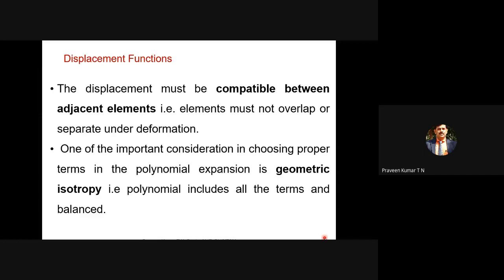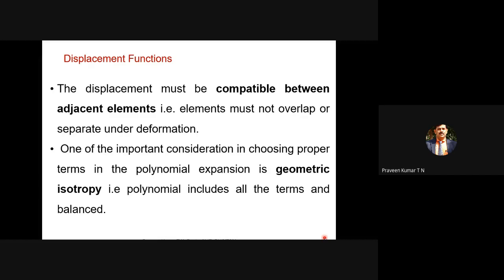When you are writing the equation for displacement, you write U is equal to A naught plus A1x plus A2y plus A3z. We cannot miss the y term. If you miss the y term, it will not satisfy geometric isotropy.